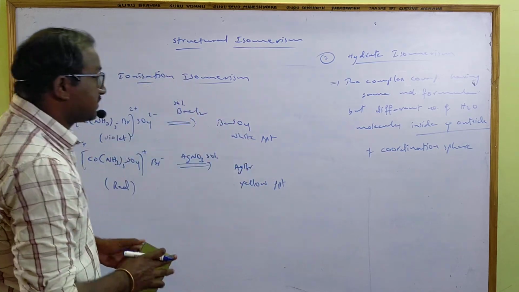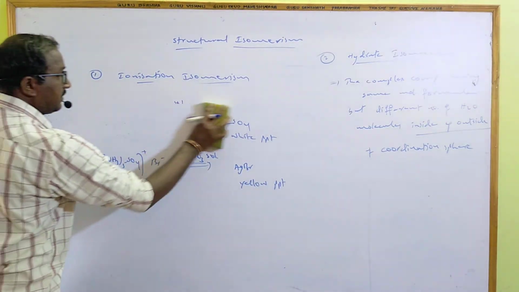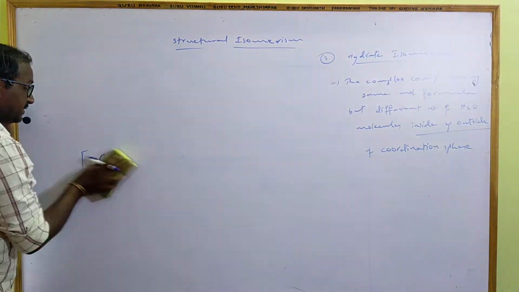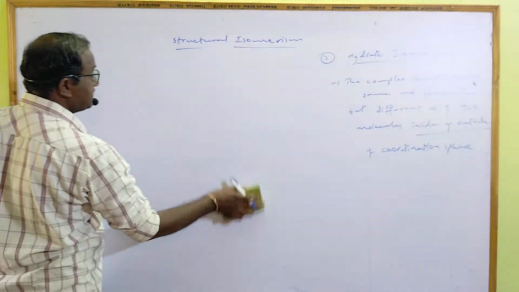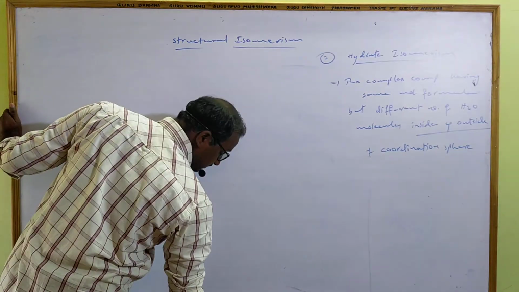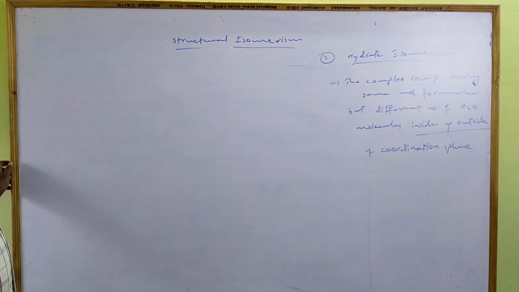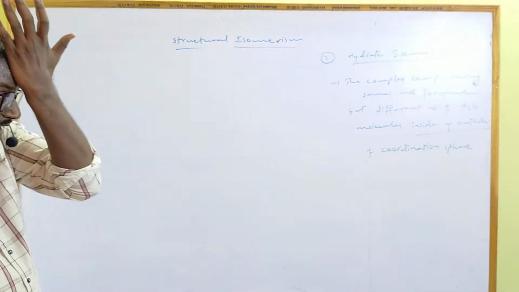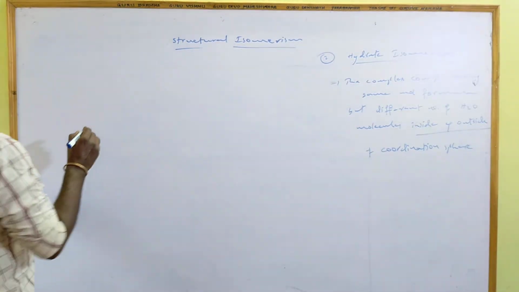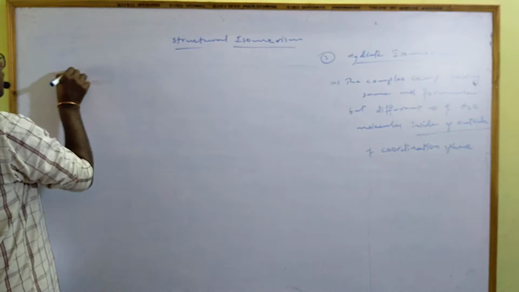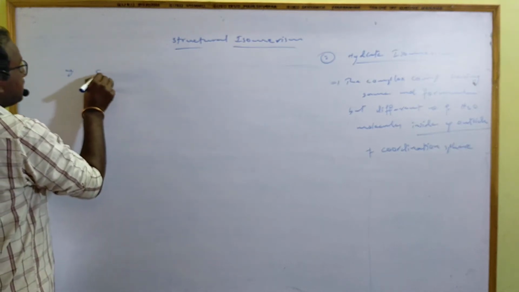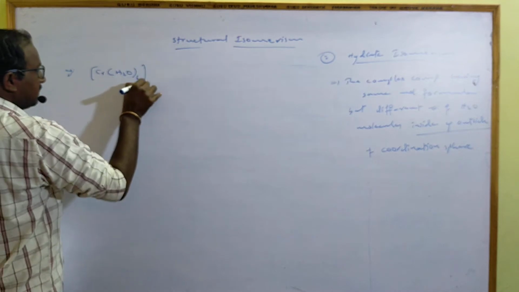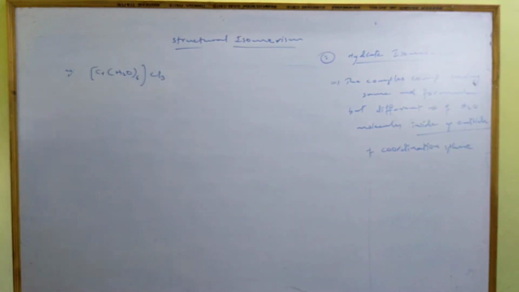Let's take examples of hydrate isomers. The first condition to exhibit hydrate isomerism is that water molecules should be present both as ligands and as hydrated molecules. Example: [Cr(H2O)6]Cl3.